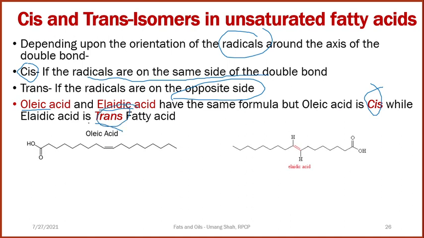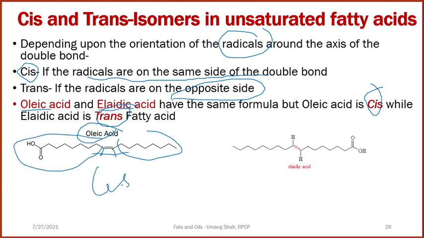Here you can easily observe that this is oleic acid; here two hydrogens are there. Both the hydrogens are on the same side and these two carbon chains are on the same side. That's why it is called cis form. Here you can clearly observe that both the hydrogens are opposite to each other, or you can say trans to each other. So elaidic acid is the trans form of oleic acid, a monoenoic acid. This is called cis and trans isomerism in unsaturated fatty acids. As we discussed earlier, the majority of fatty acids are in cis form except a few like elaidic acid.